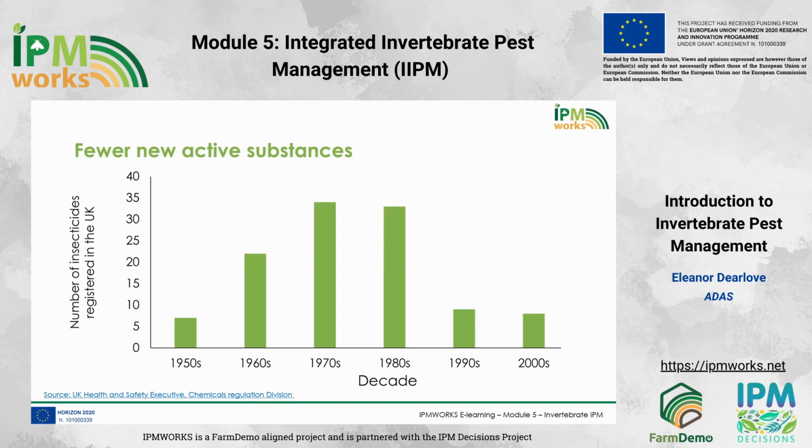Insecticide resistance management is an important part of an IPM strategy, as it ensures that when insecticides are needed, they are available and they are effective. Insecticide resistance management is covered in further detail in Chapter 5.6 of this module.